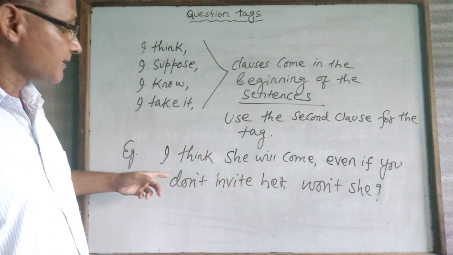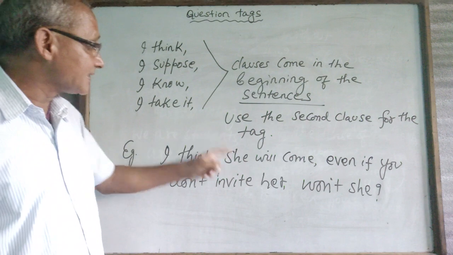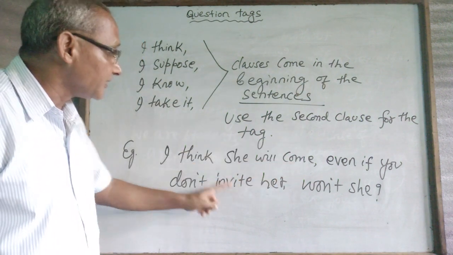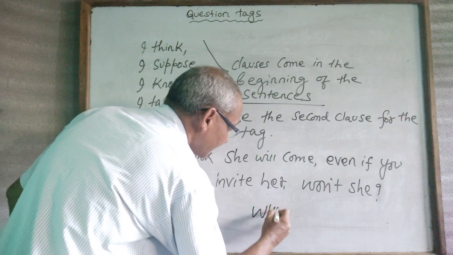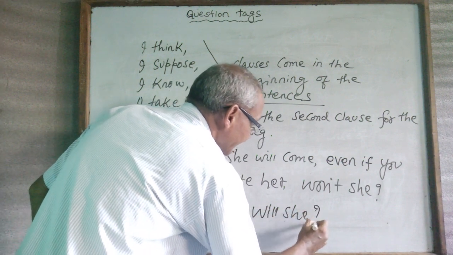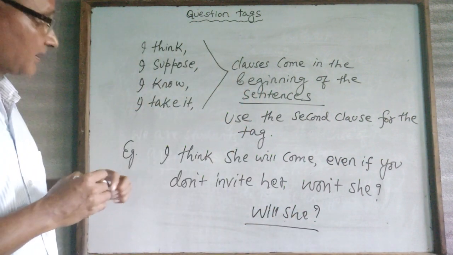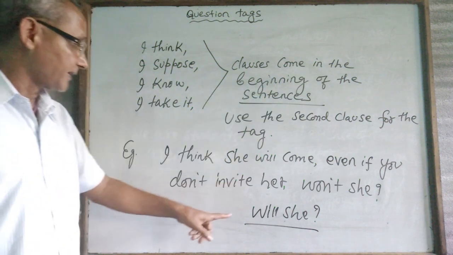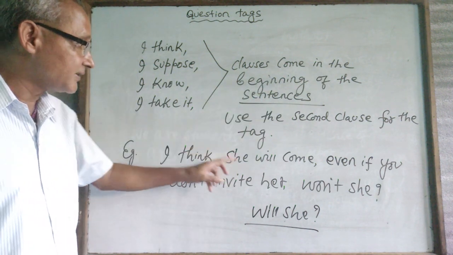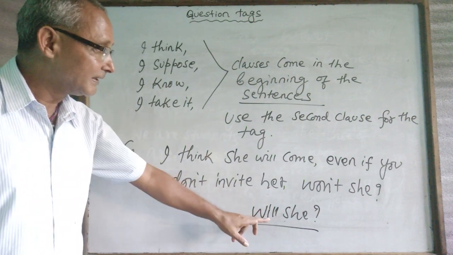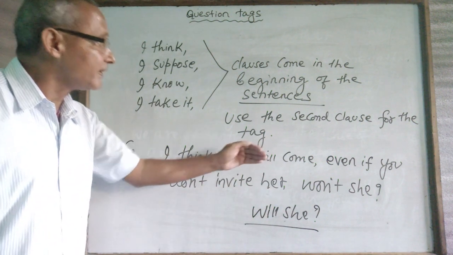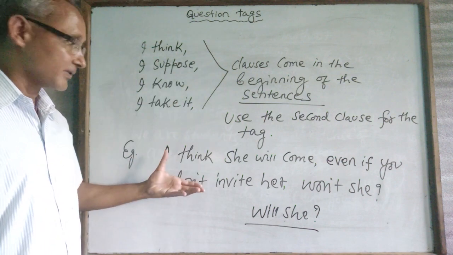And the other one: "I don't think she will come even if you invite her," will she? In this case, I am using the second clause for the tag. So this is how we change in case of clauses.